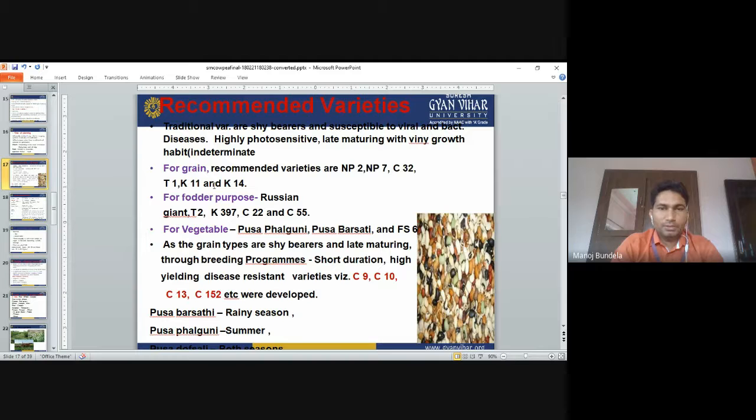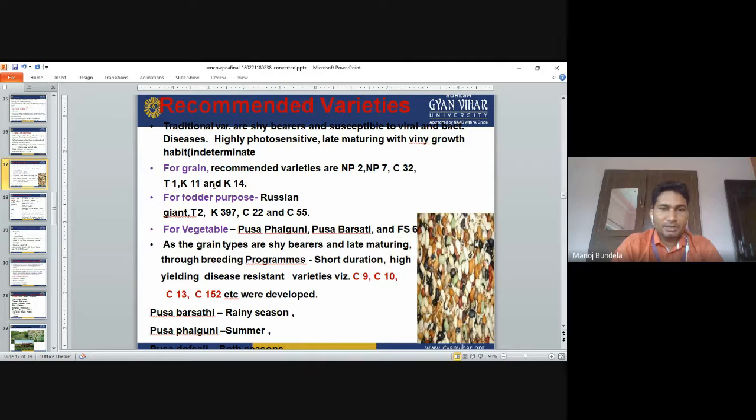For fodder purpose, Gent, Russian Gent, T2, K397, C22 and C55. For vegetable purpose, Pusa Falguni, Pusa Barsati and FS6.